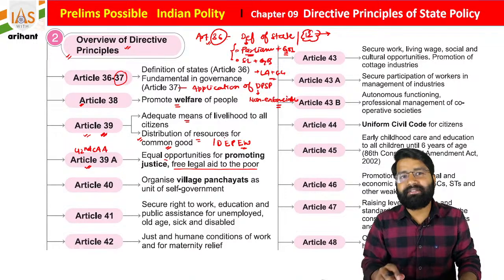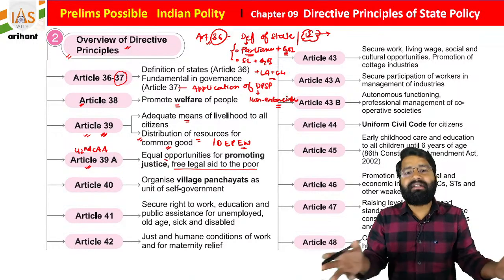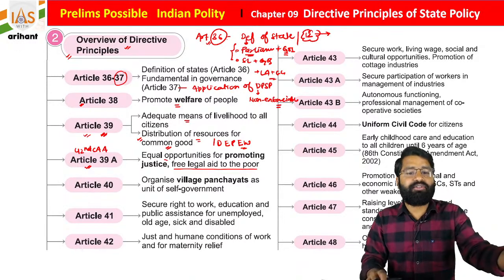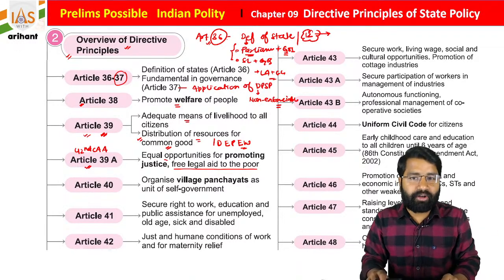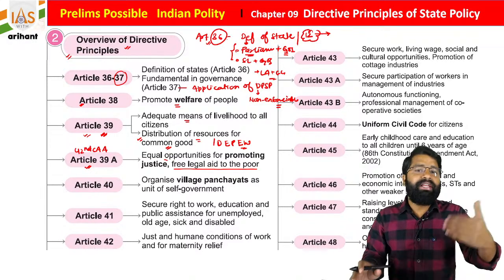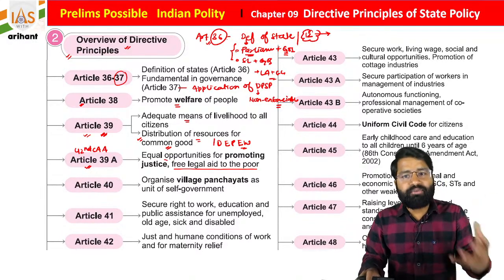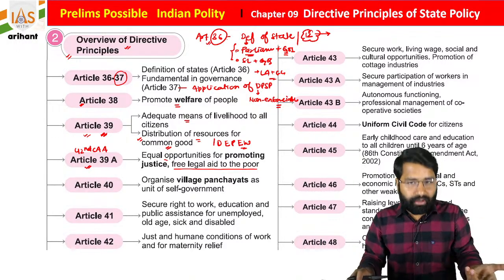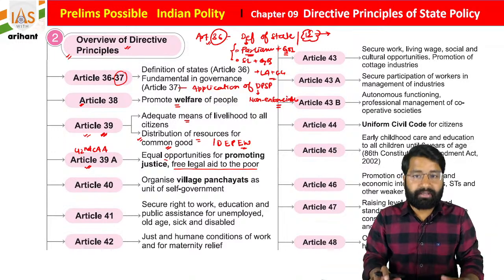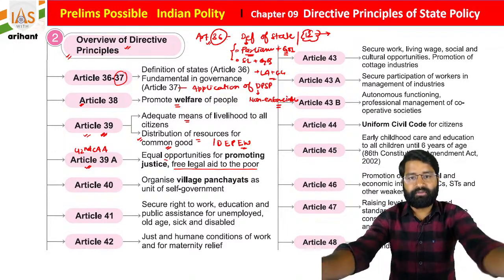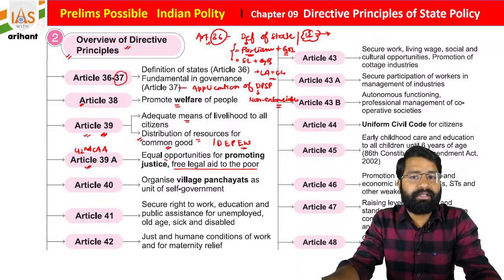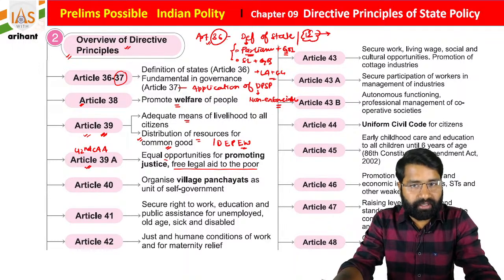As you know, there are many people who can't afford an advocate. So in that case, there is a direction included under Article 39 clause A, free legal aid to the poor. If someone poor is not able to hire an advocate, it is the duty of the state to provide an advocate, but it is not enforceable. So no one can say that the government did not provide me an advocate. Okay, so it is not enforceable, but yes, the government is trying to provide.